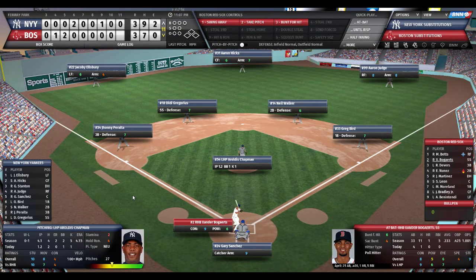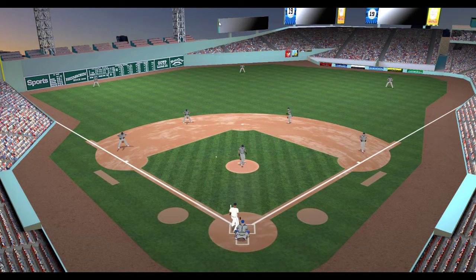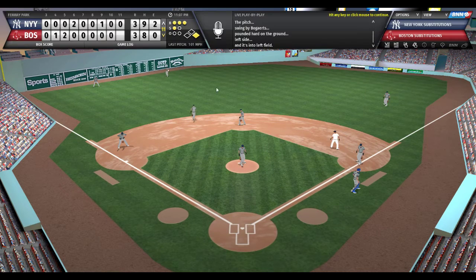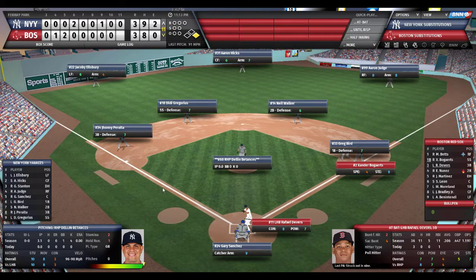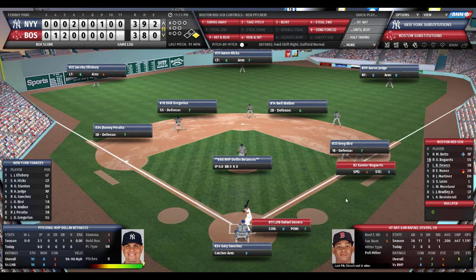And due up for the Red Sox to face Aroldis Chapman, who's still out on the mound for the Yankees. He's pitched an inning and 2/3, walked 1, struck out 1. Bogaerts, Devers, and Nunez. Xander Bogaerts 1 for 4 today. Here's the pitch by Chapman, 3-1 count. And Bogaerts lines a shot to left center field. Takes a wide turn but holds. Winning run at first, and that's it for Chapman. He can lose the ball game if Bogaerts scores.